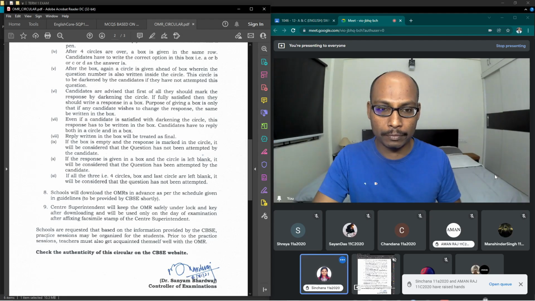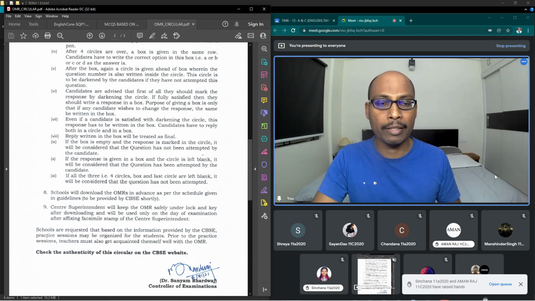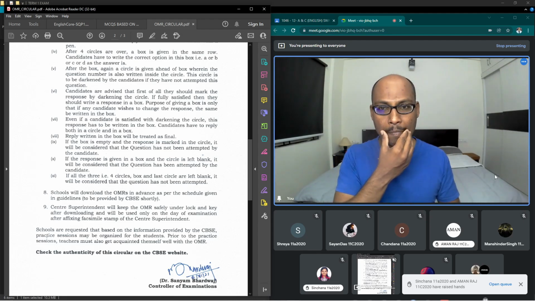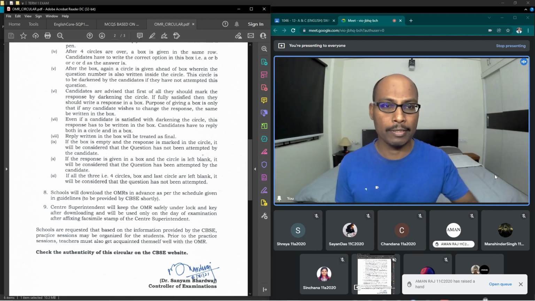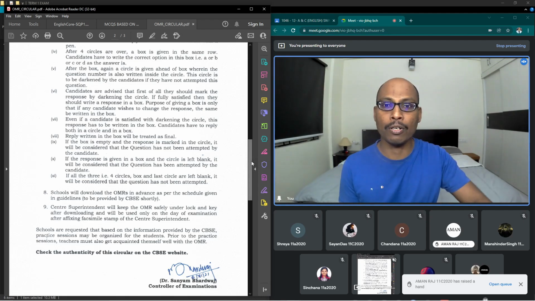Okay, Sinchana. So what about the seating plan? The seating plan will be displayed on the day of the examination. You can check near the CBSE control room. Has it been circulated or not, Sinchana? Not yet, sir. So it will be displayed in or near the CBSE control room or outside the main gate. You will come to know where you are going to sit, in which classroom, without any confusion.